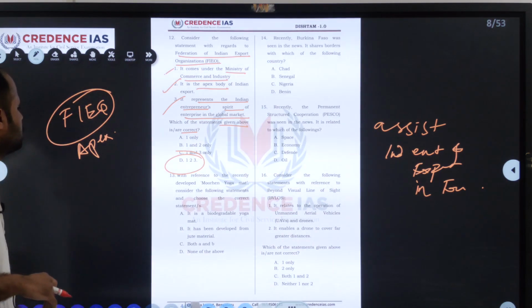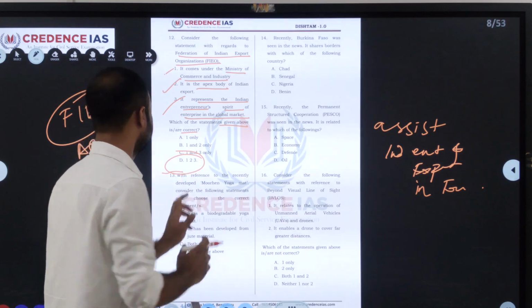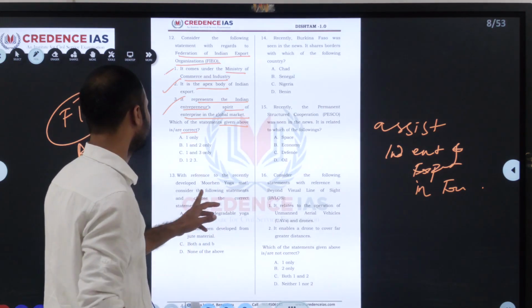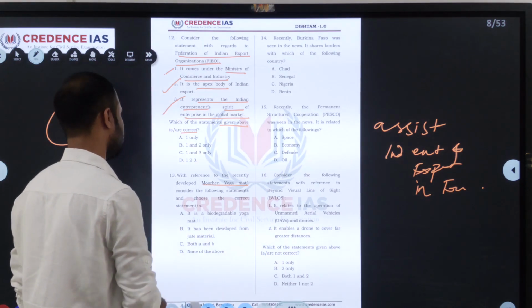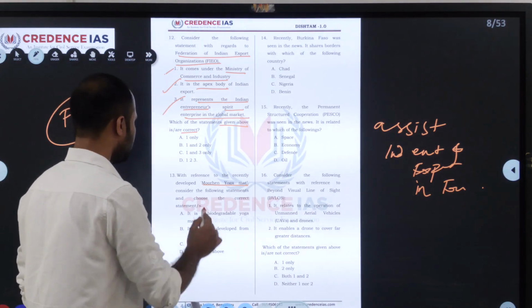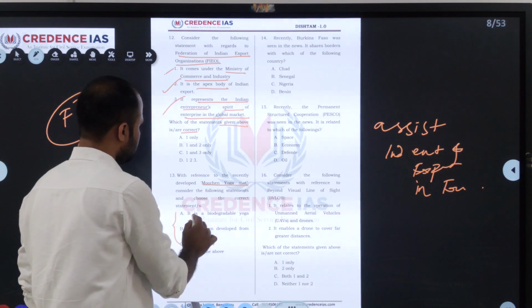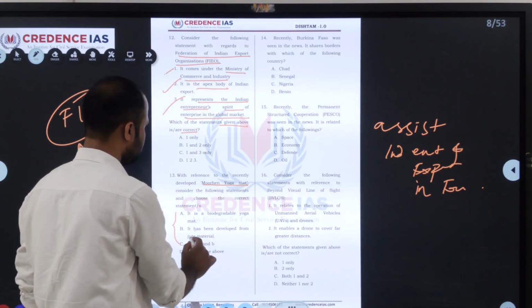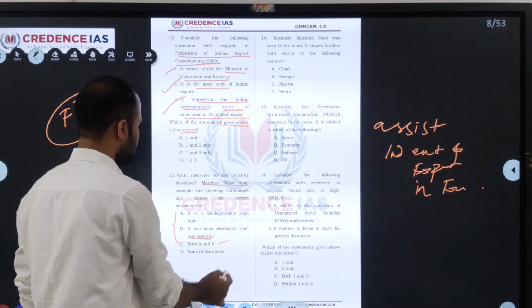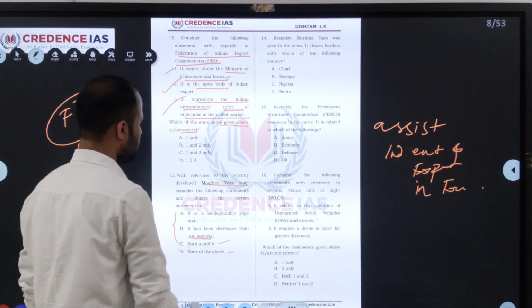So next we will move on to the 13th question. With reference to the recently developed Mohair yoga mat, consider the following statements and choose the correct statement. They have given 2 statements. A, it is a biodegradable yoga mat. B, it has been developed from jute material. Options: both A and B are correct, and none of the above are correct.